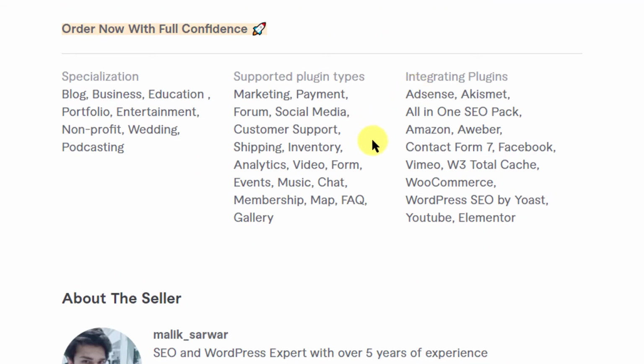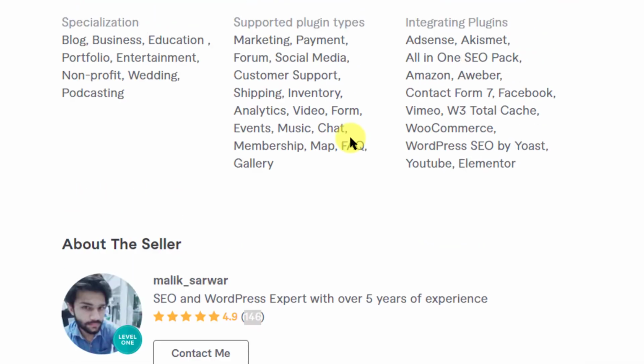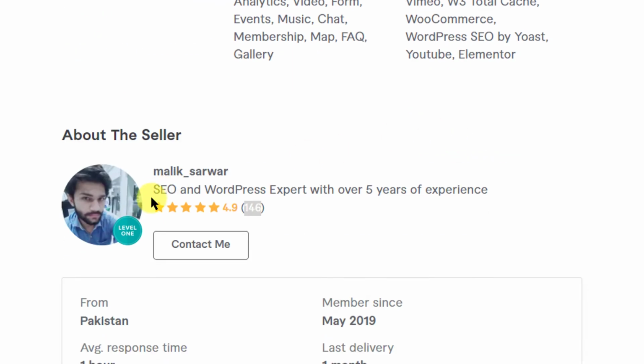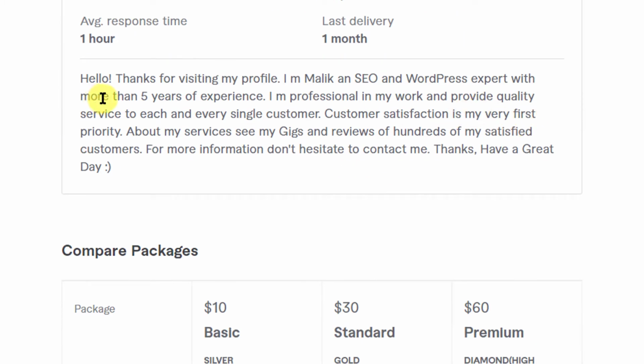Okay, I like it. Then specialization, supported plugin types, these are all specific things to WordPress. So if you are having a WordPress gig, you will get these options to select. He has done a good thing with the description: SEO and WordPress expert with over 5 years of experience. That's about him, the USP.